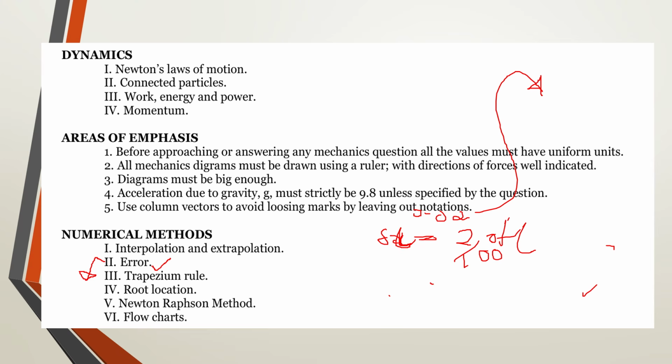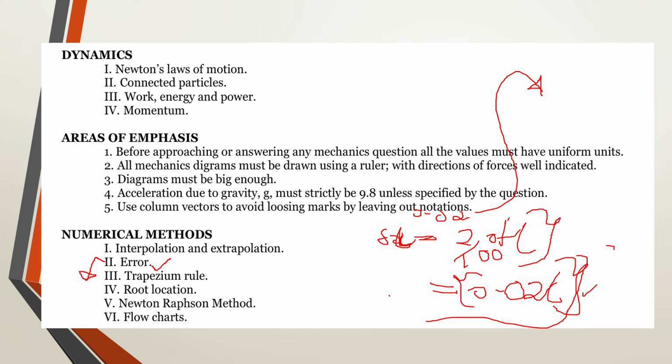So to get that error is going to be the same as 0.02L. So the error is this. Error will never be in terms of percentage. When you give a percentage, we will always attach it to a certain variable, both in pure and applied mathematics. So you always use that percentage to find the error in terms of the variable that has been attached to it. In pure mathematics, this is going to be very common and very evident in small changes and applications of differentiation.